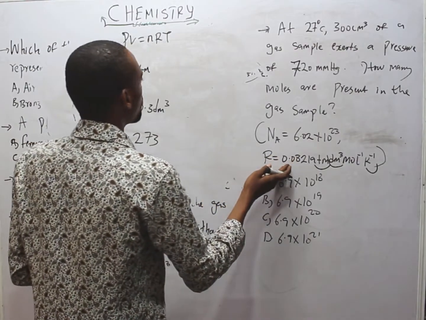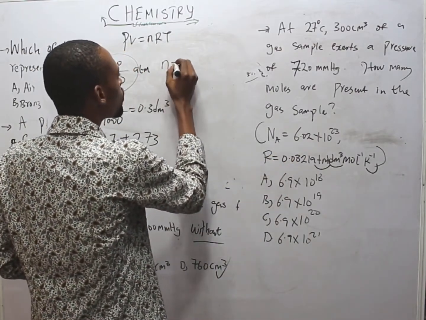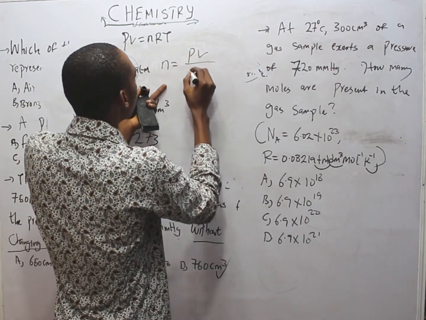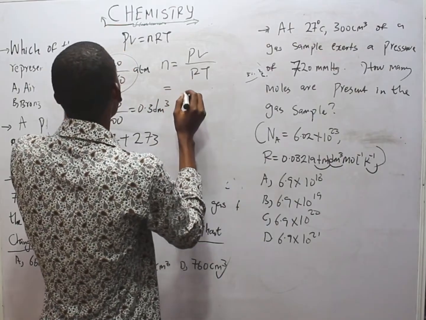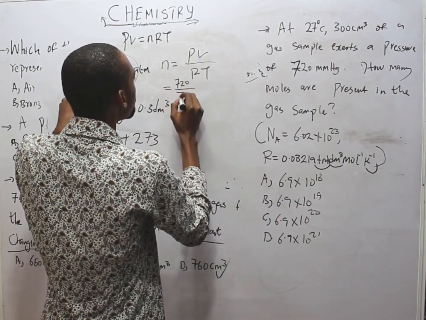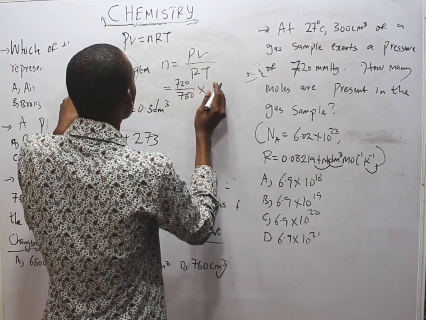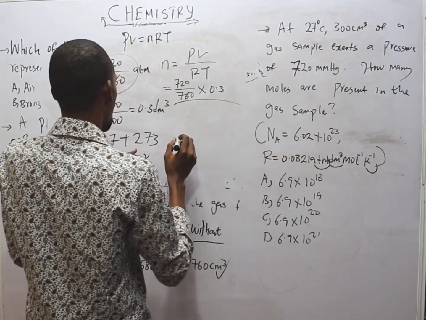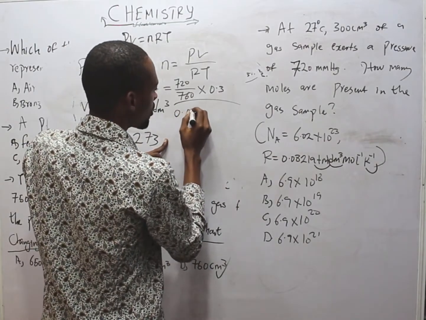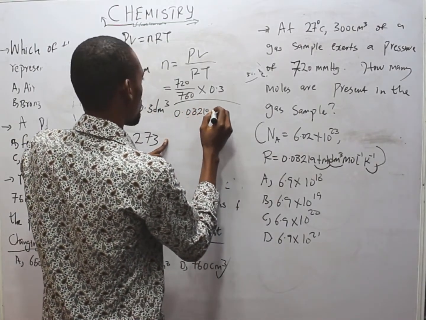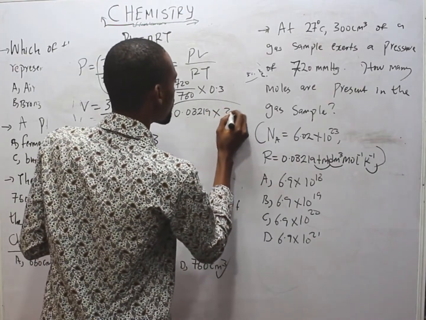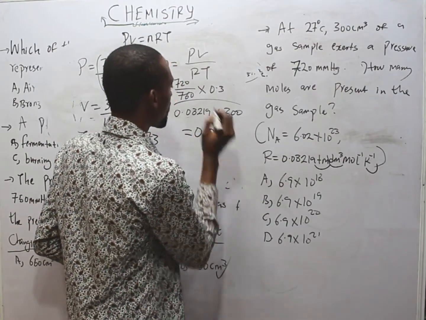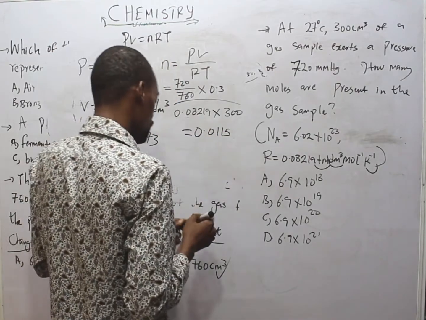And we have R. So number of mole is what we are looking for. Number of mole, n, is PV over RT. That is P, which is 220 over 760, times V, which is 0.3, over R, 0.08219, times temperature, which is 300. This will give you 0.0115. That is the number of mole.